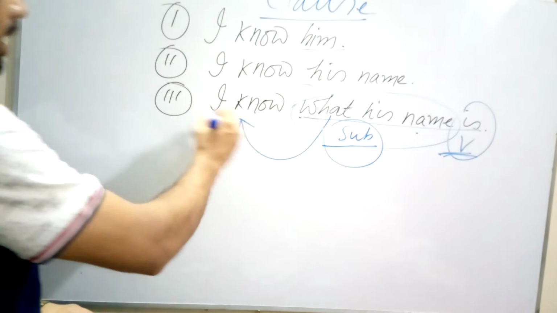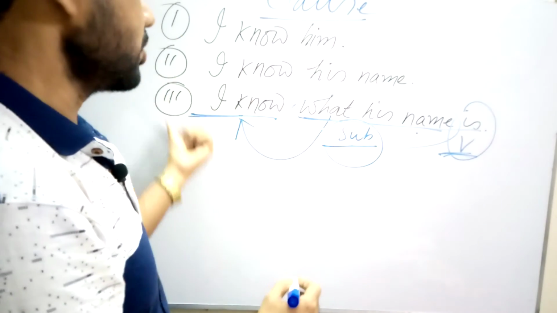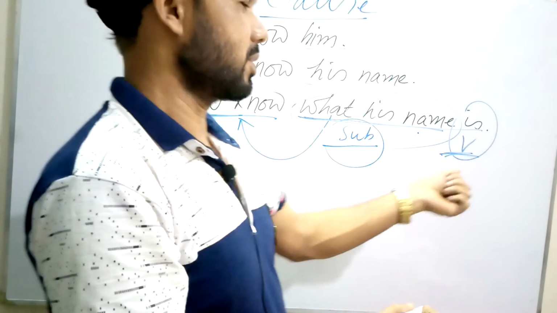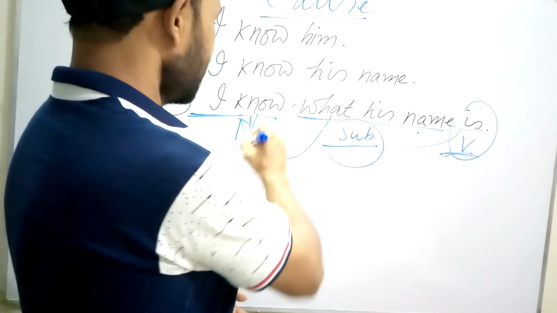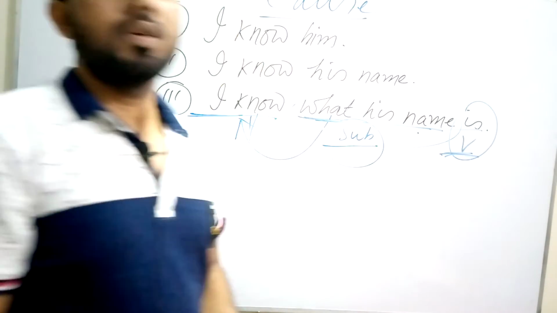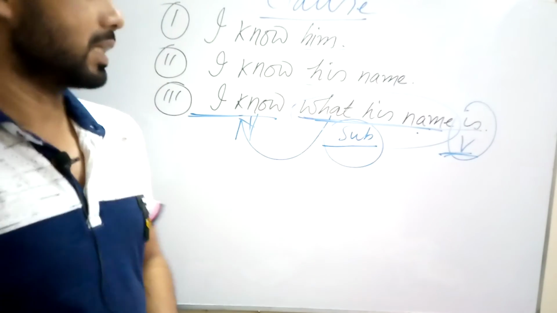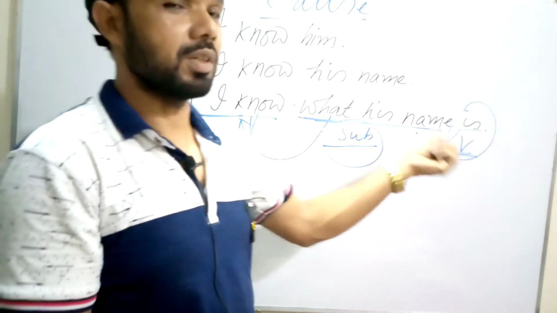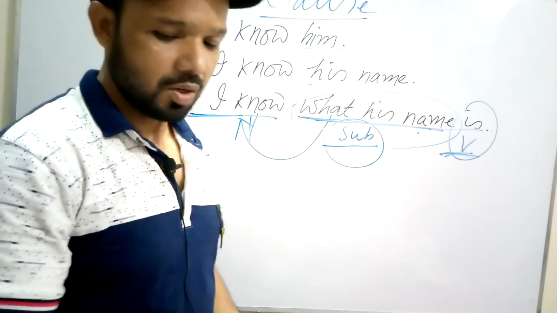You can say, I know is a part, and what his name is is also a part. So it is a big sentence. I know what his name is, but there are two parts. It is a clause, and it is also a clause. So you have understood that clause is a part of a large sentence having a subject and a finite verb. Now come to the classification of clause.